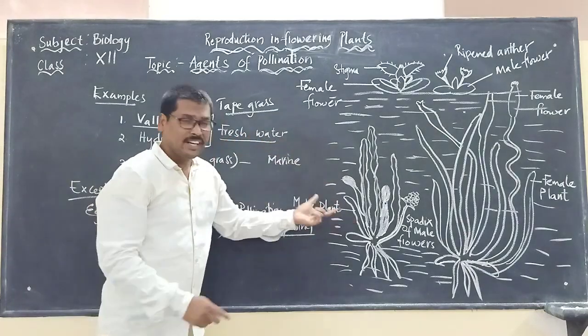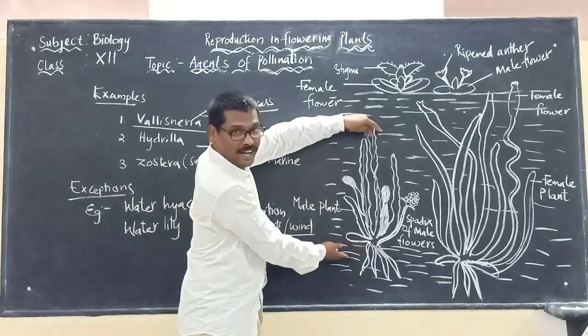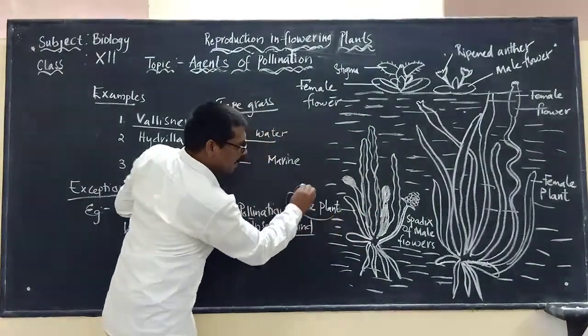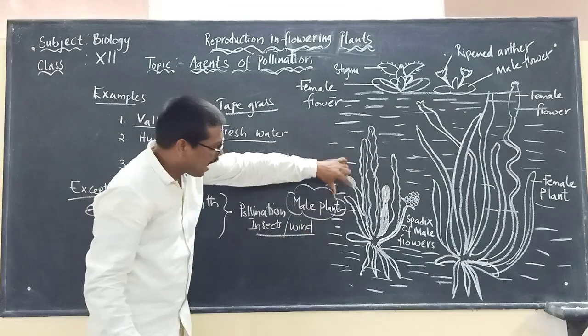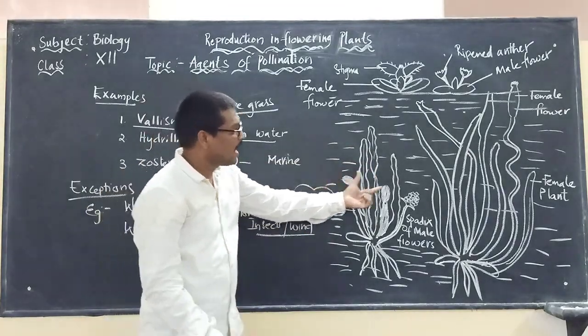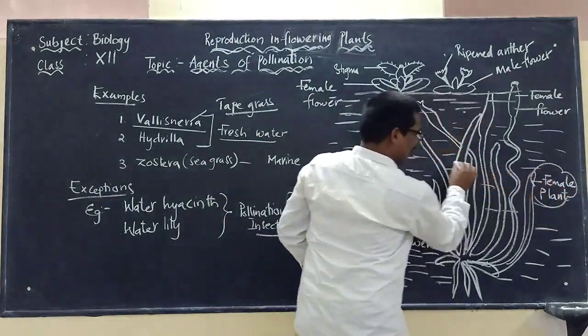Here, it is a freshwater plant, we said. Here, we are seeing the male plant. If you look at this diagram, this is the male plant, and this male plant will be bearing the male flowers. And here is the female plant. This is the female plant.